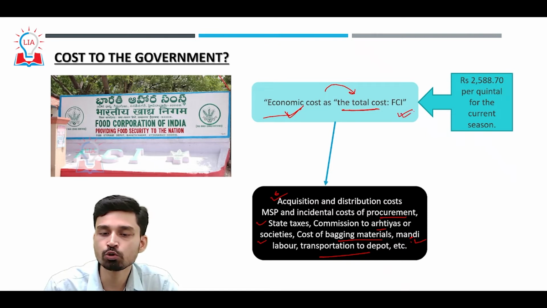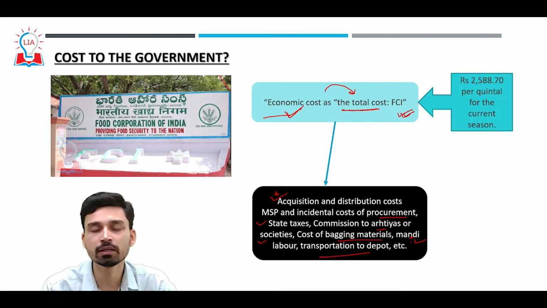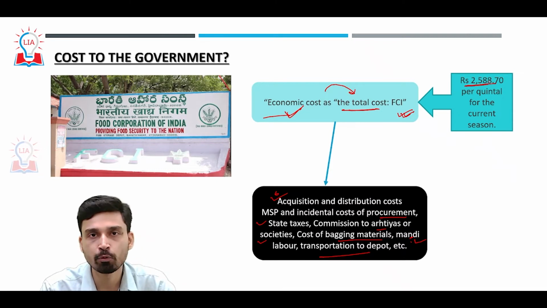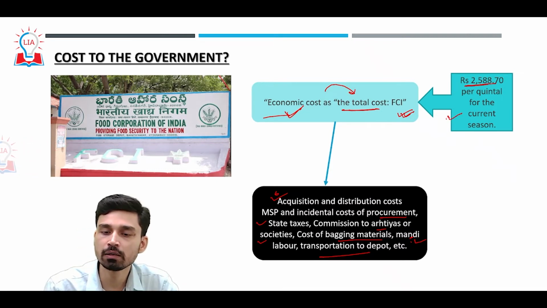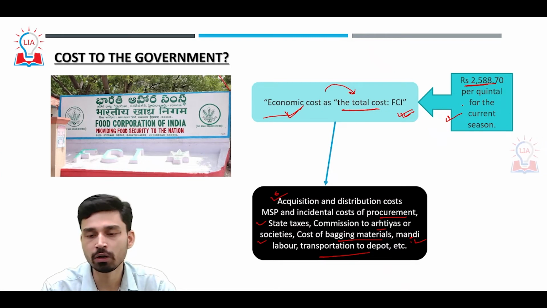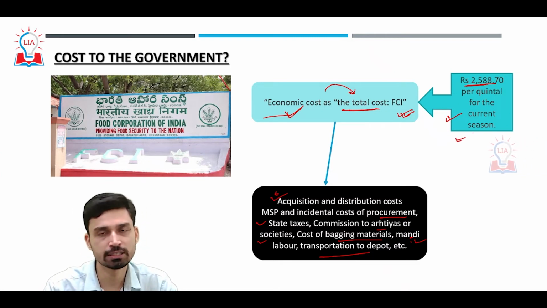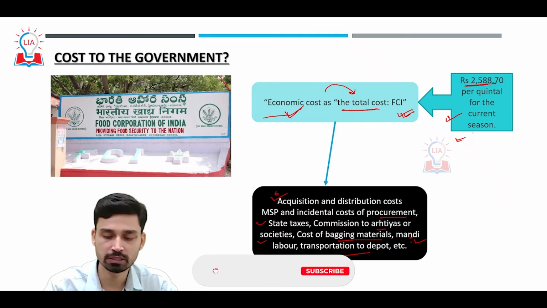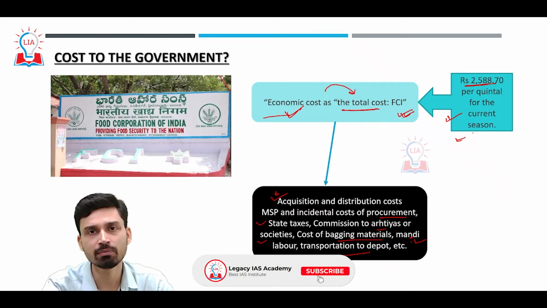And as per the Food Corporation of India, in this particular year, the calculation comes to about 2,588.70 rupees per quintal on the wheat that the government has to bear in this current season. However, it keeps on fluctuating depending on the increase in inflation and the amount of procurement and all those things. So it is not a fixed cost, it is a variable cost from season to season.